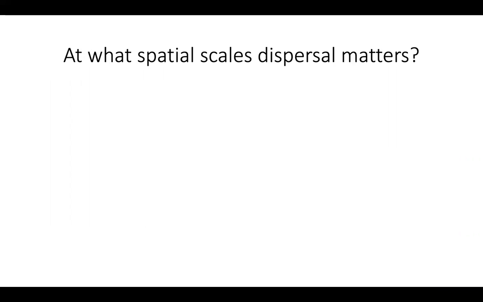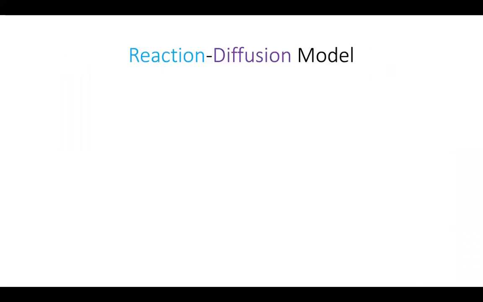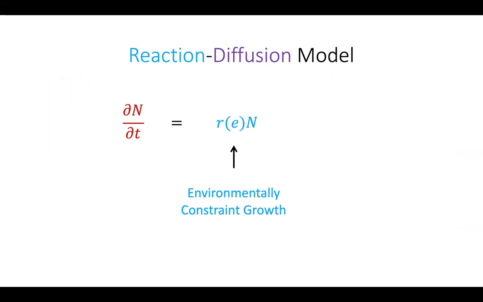To address this question, I am going to consider a reaction diffusion model. A reaction diffusion model consists of three terms. The first term, in red, describes the rate at which the local population changes. This change in population is due to growth of the species, in blue, and migration of individuals between adjacent patches, in purple. Here we use an exponential growth term, which is dependent on environment, as the per capita growth rate. And we use a two-dimensional diffusion operator to approximate dispersal.